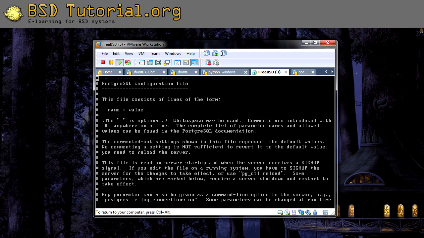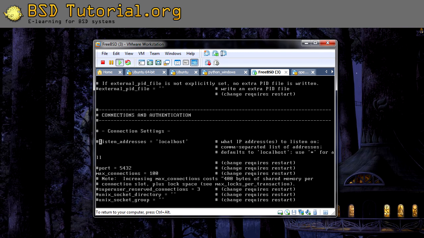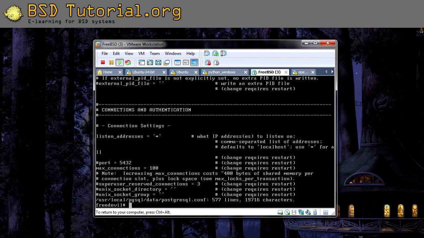In this configuration file we need to search for listen_addresses. You can do it in vi by typing a slash. And we should arrive here. Remove the hash mark to uncomment it, remove localhost and add an asterisk instead, like this. That's how it should look. Now you can write to this file.